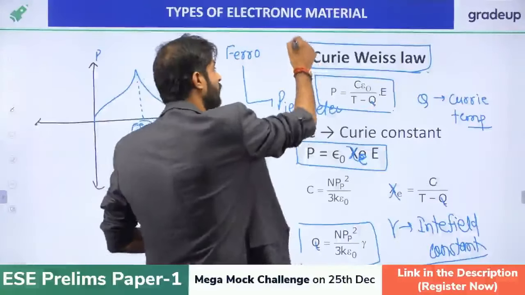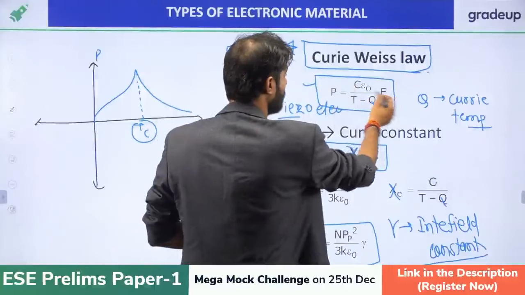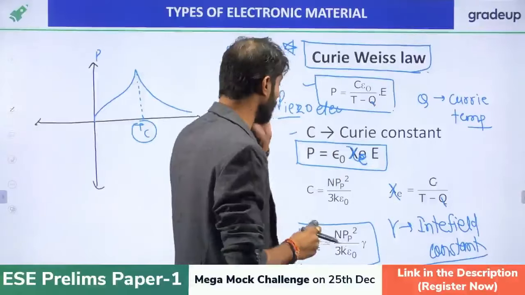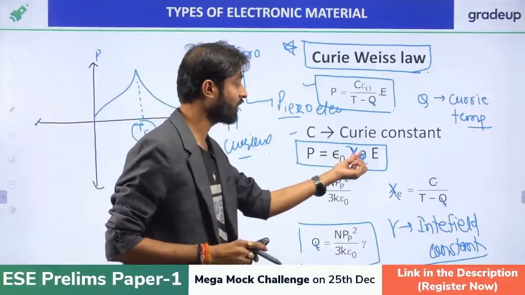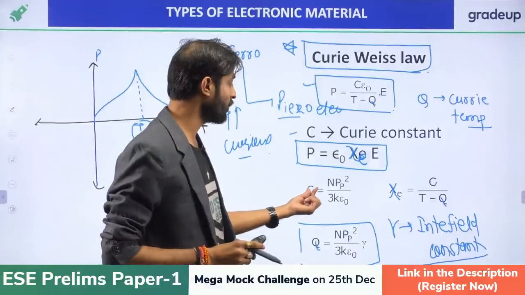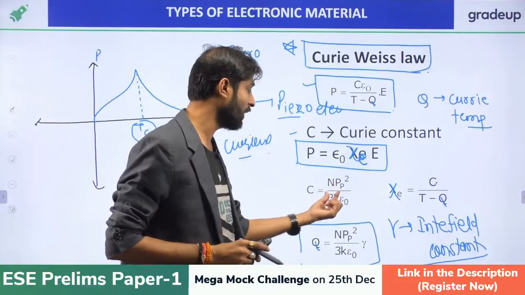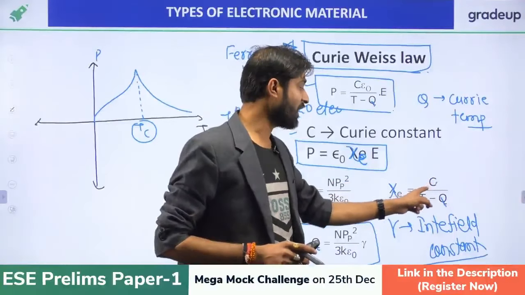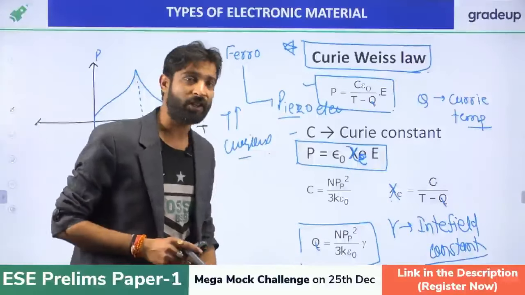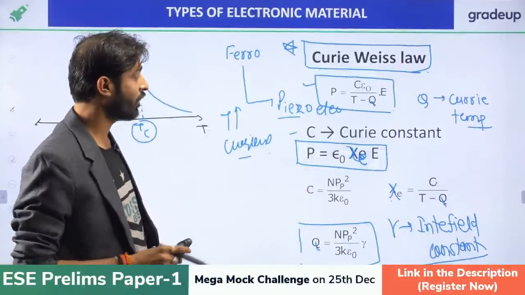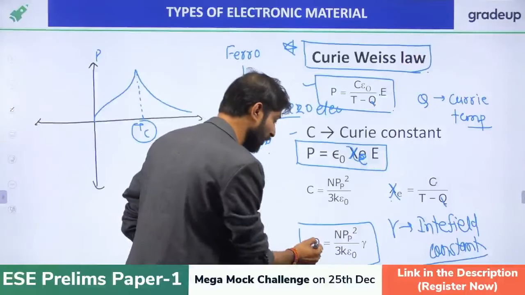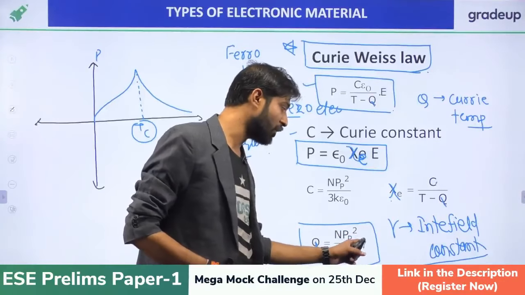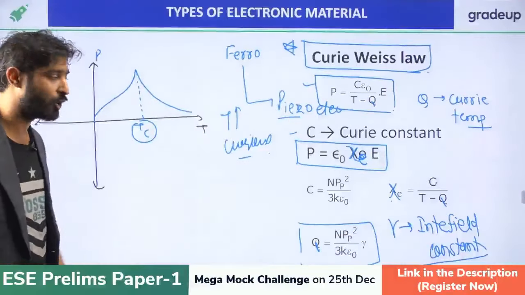Again I am writing the Curie-Weiss law, important. What is the P and E relation? It is C epsilon naught upon T minus theta, where C is the Curie constant, or we can write the formula P equals epsilon naught chi into E. The Curie constant is N p squared upon 3k epsilon naught. The susceptibility is C upon T minus theta, where theta is the Curie temperature, T is the normal temperature, and C is the Curie constant. If you want to find the Curie temperature theta, it will be N p squared upon 3k epsilon naught into gamma, where gamma is the internal field constant.